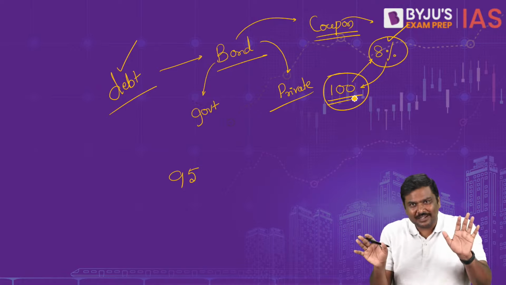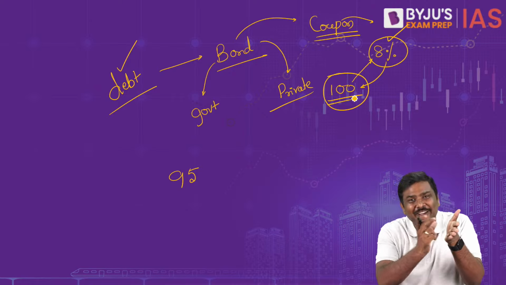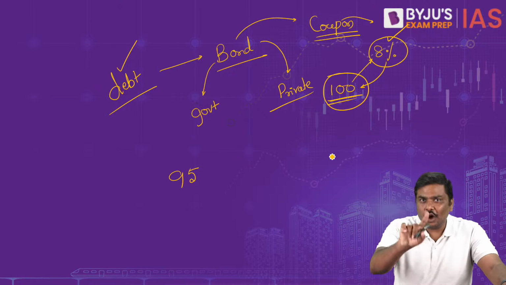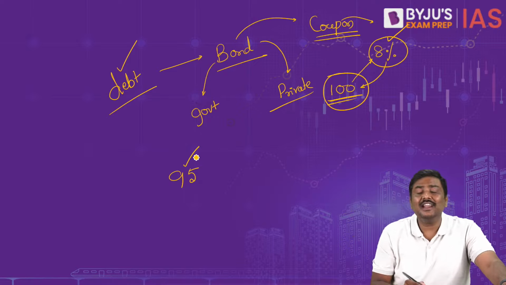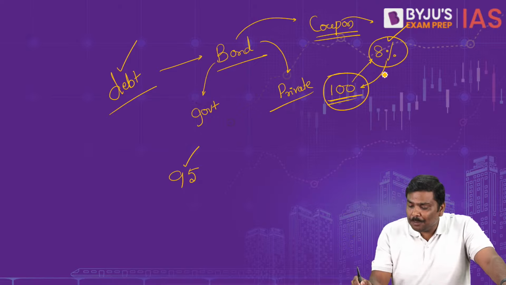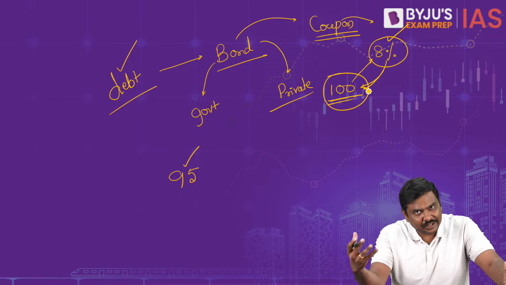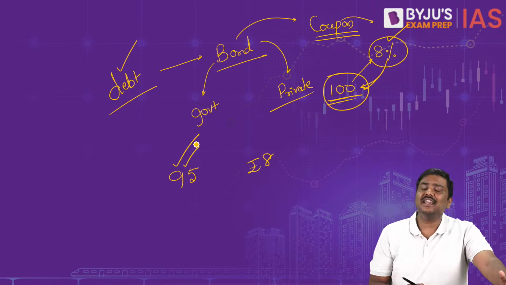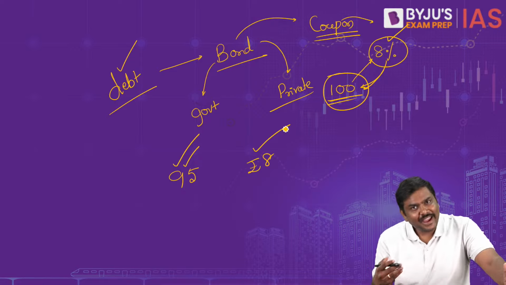Face value, in simple terms, is what is printed on the bond. Face value of the bond is, let's say, 100 rupees. So how much have you invested? You have invested 95, and the coupon amount that you will get is 8% of 100, that is 8 rupees. So your investment is 95, you are earning 8 rupees.